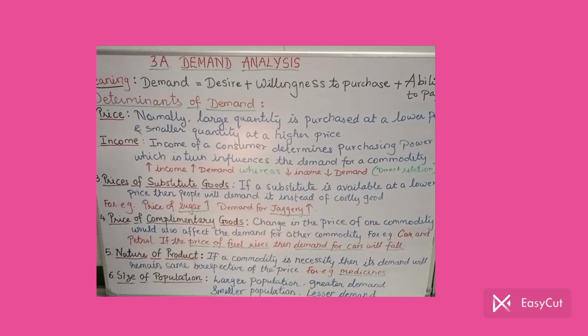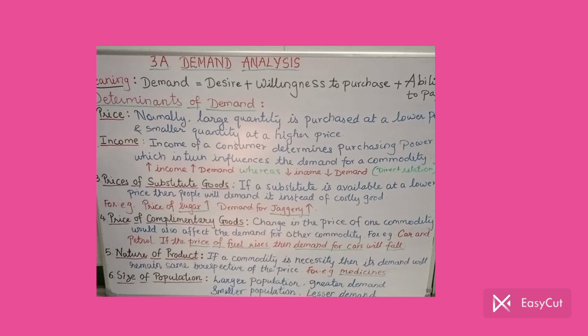Now next, nature of product. Nature of product in the sense whether our product is a necessity product, a comfort product, or a luxury product. Depending on the nature of a commodity, its demand is determined. For example, if a commodity is necessary, then naturally its demand will remain the same irrespective of its price. In case of necessary commodities, we have to consume them, and that's why they fall under the necessity category.